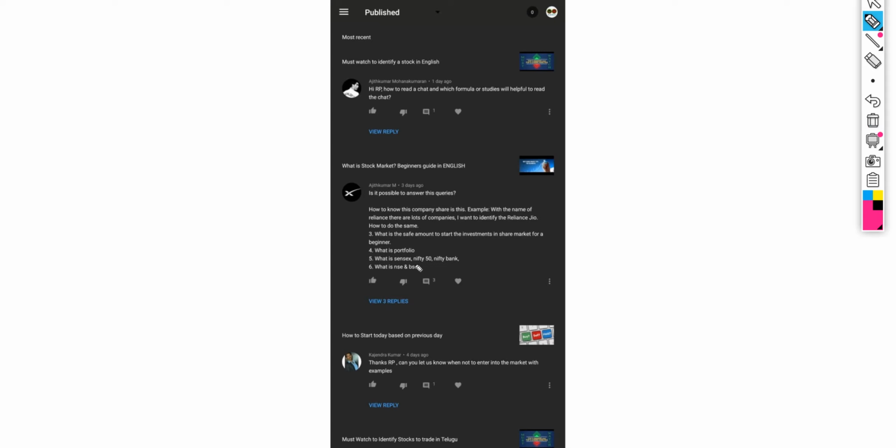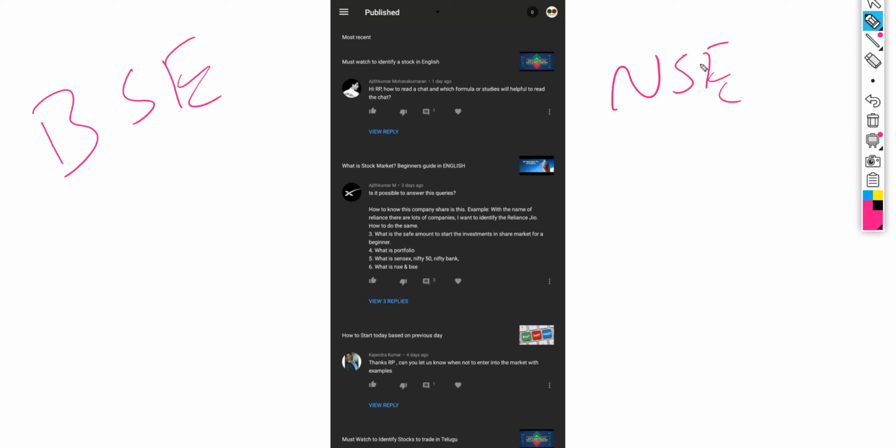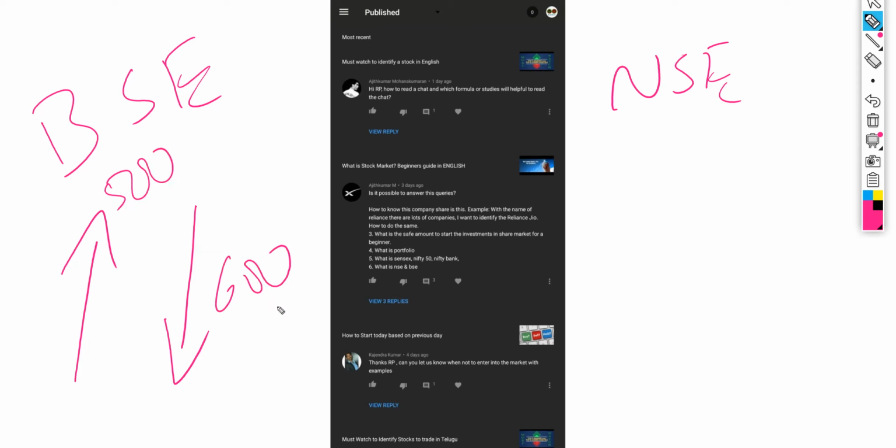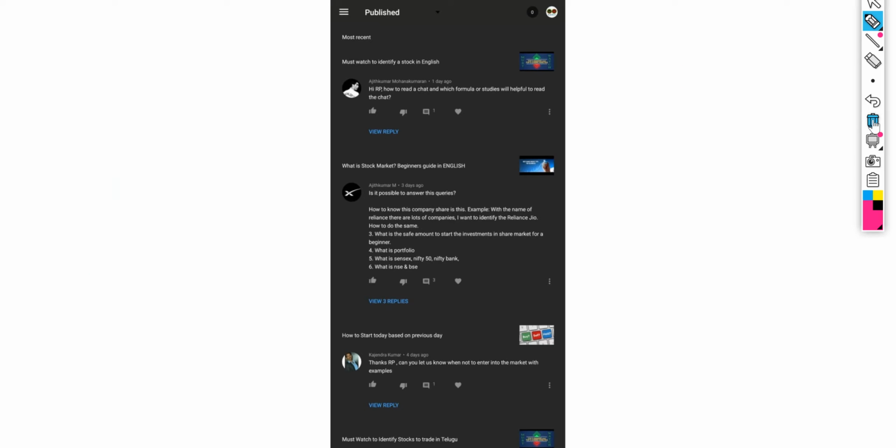Now let's see what is Sensex, Nifty, and Bank Nifty. In the news, right, you will see that today's stock market gained a few points or today's stock market came into losses. Means here there are 500 points growth and here there are some 600 points loss. Every day we see, right? This is nothing but how the companies registered under BSE or NSE are performing.